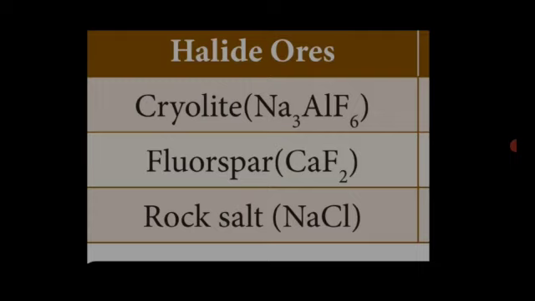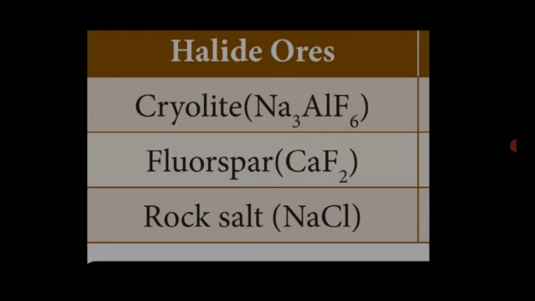The first halide ore is cryolite. Cryolite formula Na3AlF6. In this cryolite, what halide element is present? Fluorine. Fluorine symbol F, capital F. The second halide ore is fluorspar. Fluorspar formula CaF2. This ore contains what halide element? Fluorine.